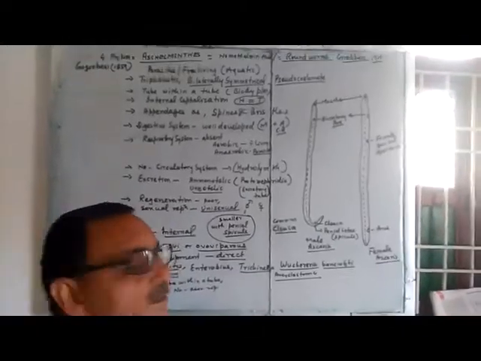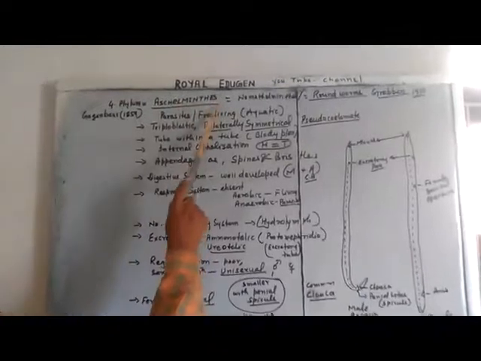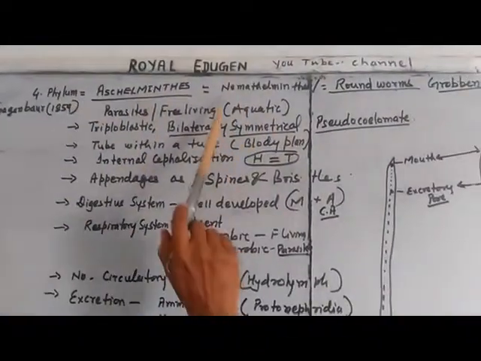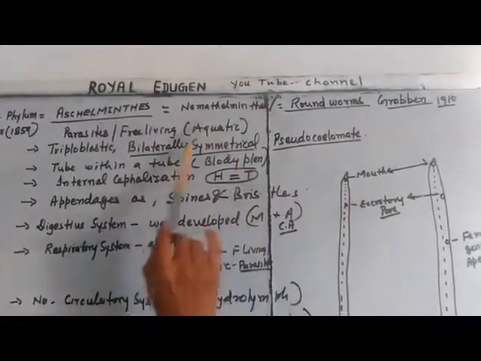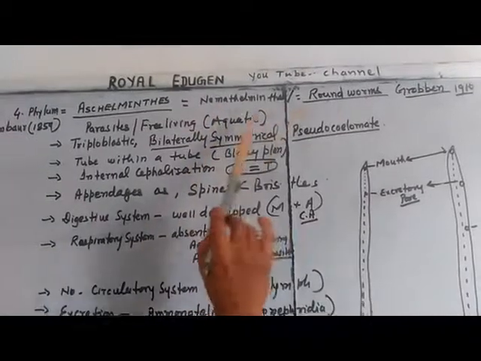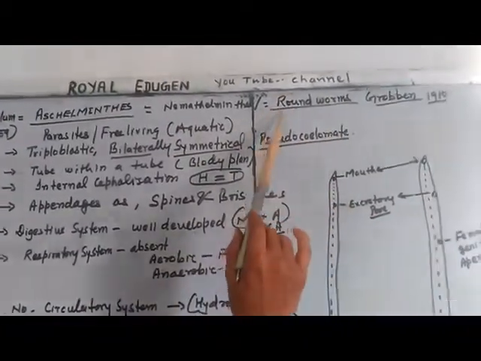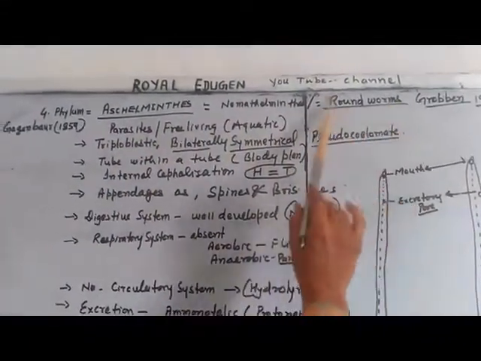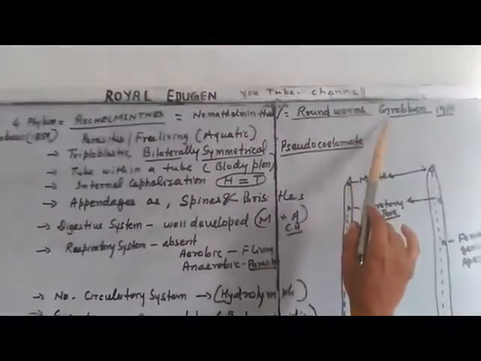Hello everyone. Here we are going to study Aschelminthes, the fourth phylum in the animal kingdom. It is also known as Nemathelminthes or Nematoda, and its primary member class has roundworms. These are commonly called roundworms. Platyhelminthes are called flatworms. They are called roundworms because of their characteristic round-shaped body.